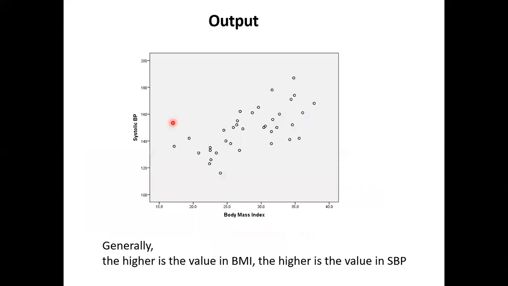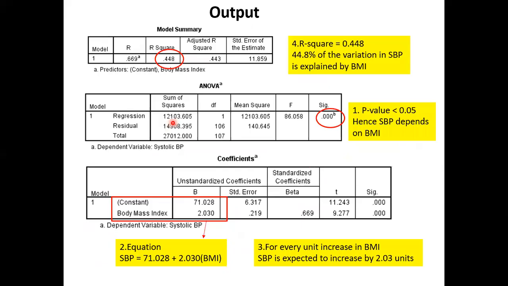So this example went through the same thing. So what is this value? This is all the residuals. This is the total. So this minus this automatically is regression. We call it explained variation. That's why this 1 2 1 over 27 total is called the percentage of explained variation. How much of the total variation is explained by the model? You don't have to calculate because R square is already there.